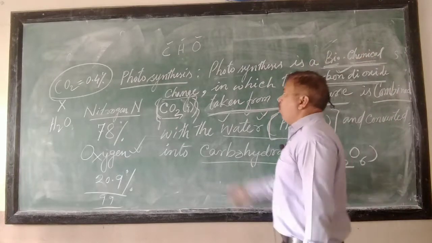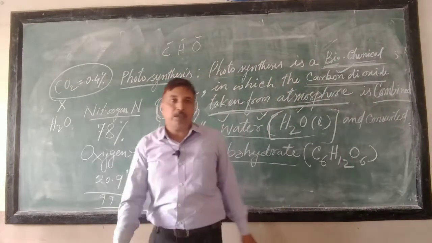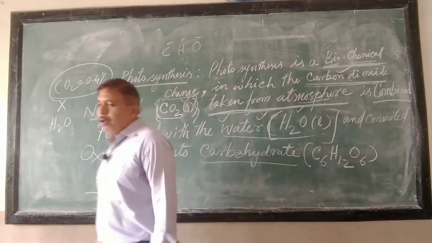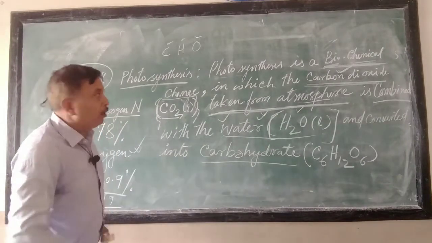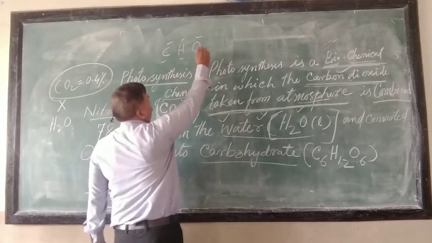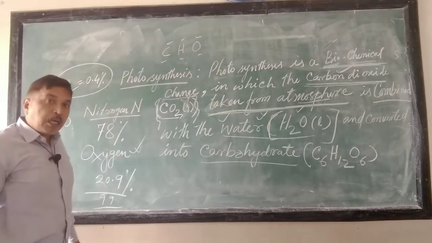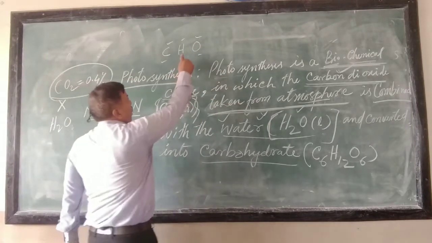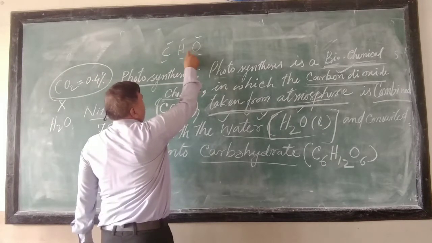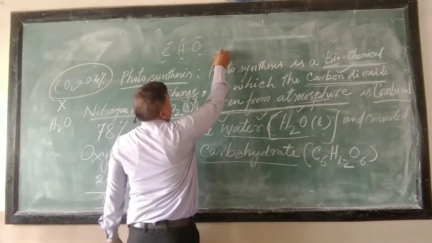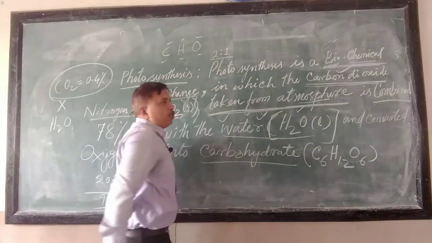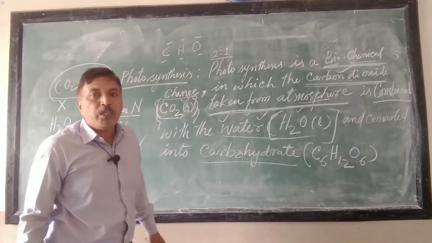Yes, obviously, and let me tell you there is one condition. All those compounds made up of carbon, hydrogen and oxygen are carbohydrate if the proportion of hydrogen and oxygen in that compound is 2:1.